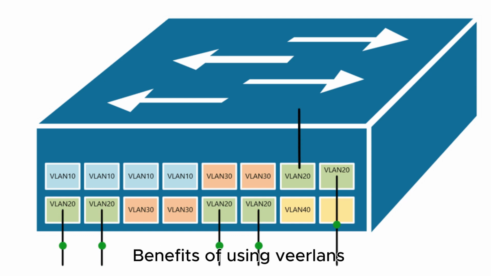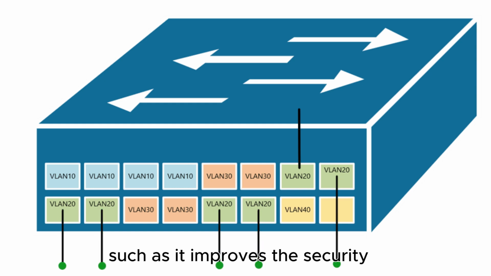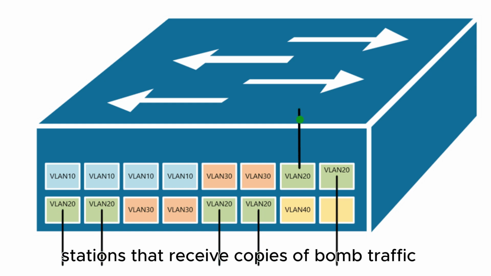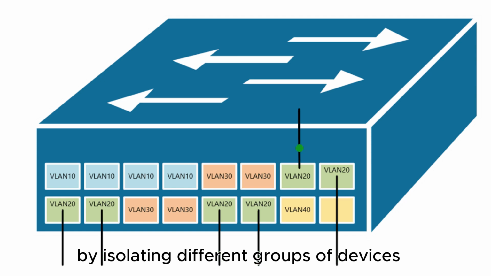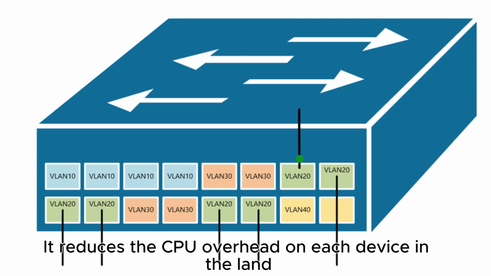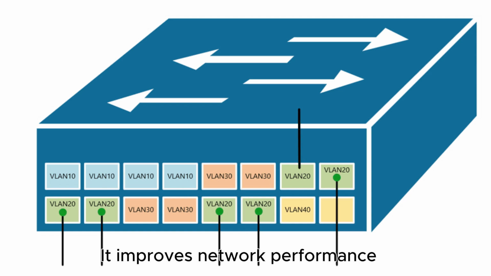Benefits of using VLANs. VLANs not only improve the scaling of the campus LAN, they have many more advantages, such as improving security by reducing the number of end stations that receive copies of BUM traffic. They create smaller fault domains by isolating different groups of devices in separate broadcast domains. They reduce the CPU overhead on each device in the LAN by limiting the number of broadcast frames received. They improve network performance and speed of failure recovery.